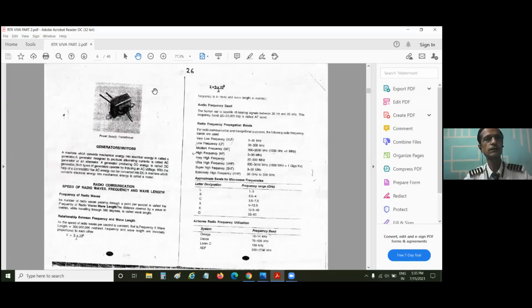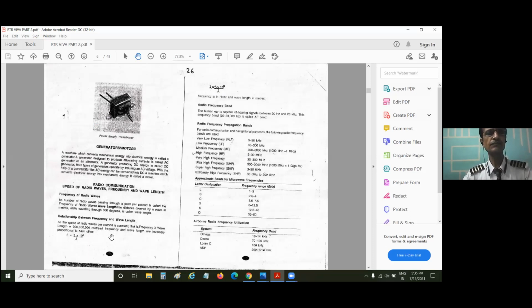Actually, the relationship between frequency and wavelength is inversely proportional. No need to memorize all these formulas. I can guarantee 99% that they will not ask this question in the exam or the viva at all, but just for your safety, you must know. Even the definition of frequency of a radio wave they won't ask you. Exceptionally, they may ask you the relationship between frequency and wavelength.